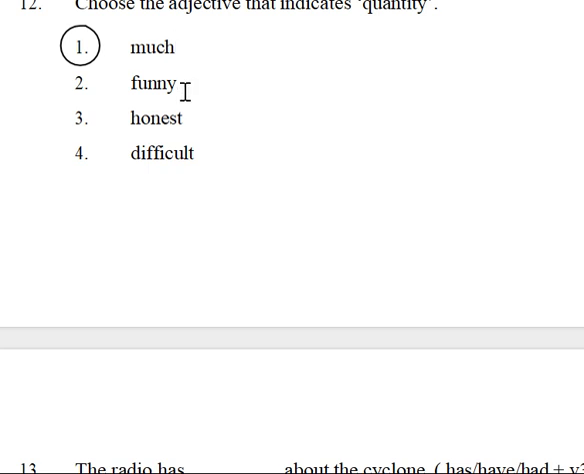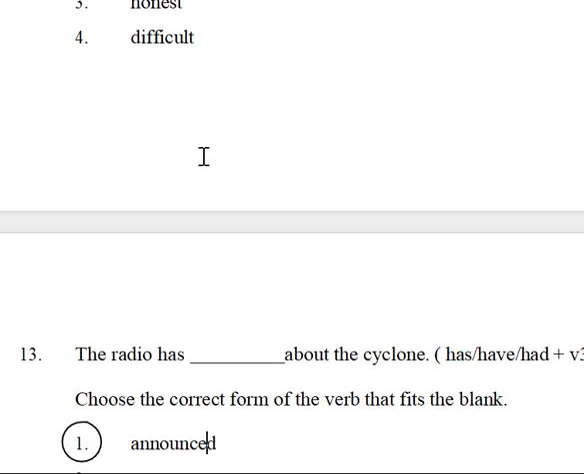Funny is coming as noun or adjective. Also honest, it is used differently, both as a noun as well as an adjective. Difficult is also used as a noun and adjective like this.